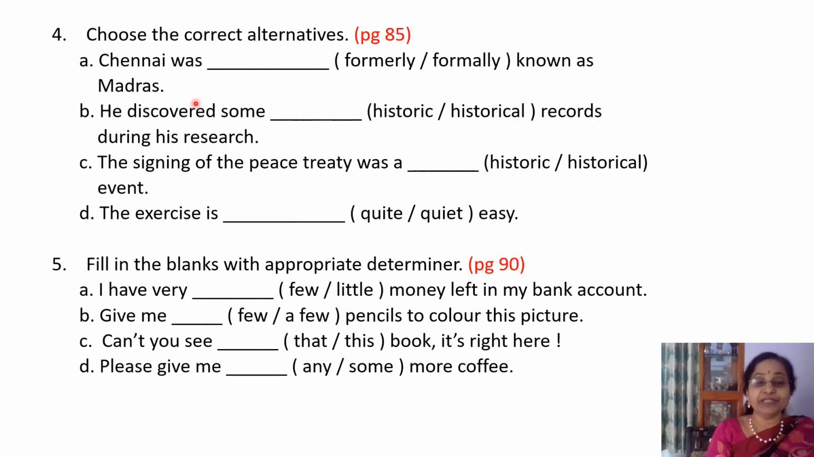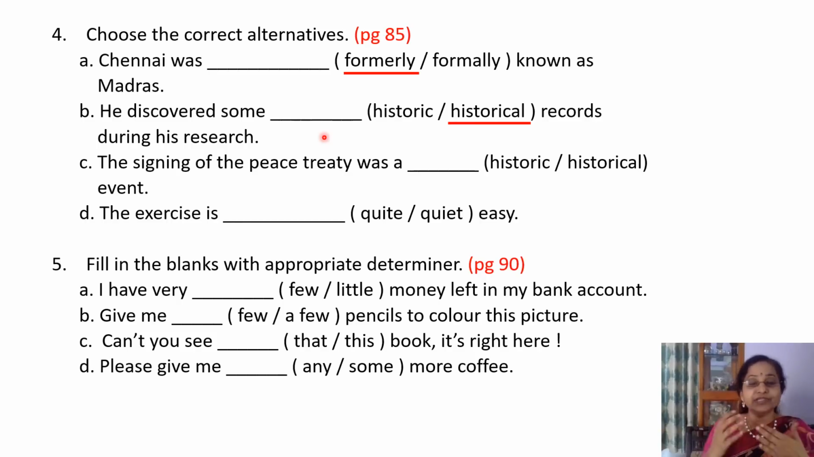Next, fourth question. Choose the correct alternatives. Chennai was dash known as Madras, whether it is formally or formerly. Both look the same, but there is a difference. So the answer is formerly, meaning previously known as Madras. He discovered some historic or historical records during his research. So the answer is historical records.